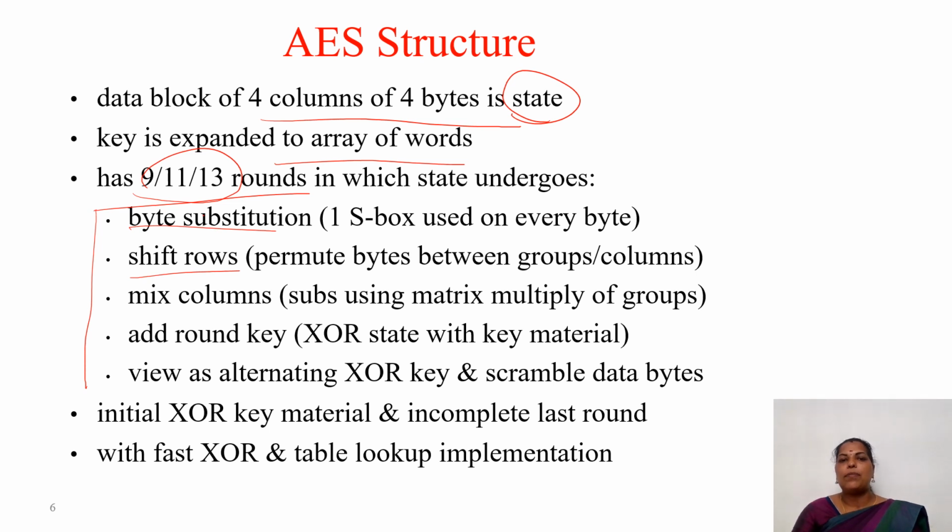Next is the mix columns, where we perform matrix multiplication on groups. We have already discussed finite fields; the Galois field of 2 power 8 is used in this AES. Then we have the add round key. Add round key is also an XOR of the state with the key material only. Here we view it as an alternating XOR of key and scrambling of the data bytes. Initially we perform the XOR with the key material, and the incomplete last round with fast XOR, and we have a table lookup implementation. So these are the gist of the AES structure.